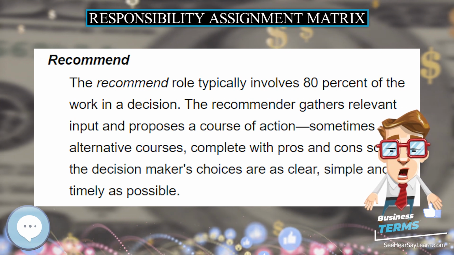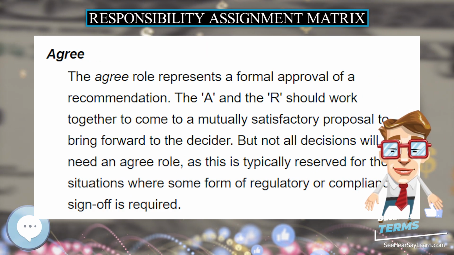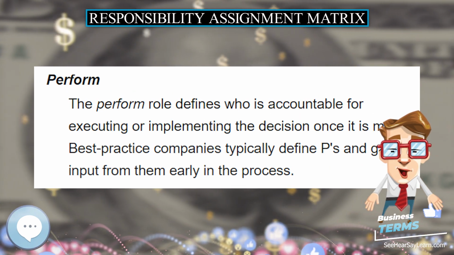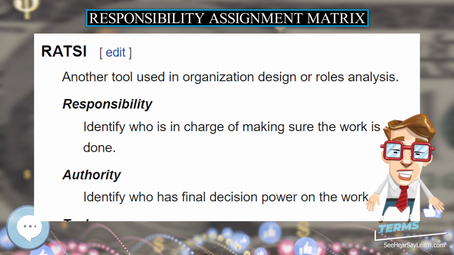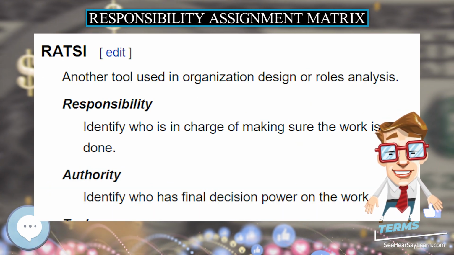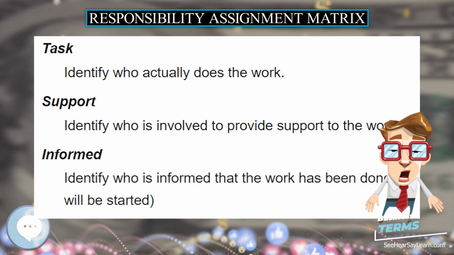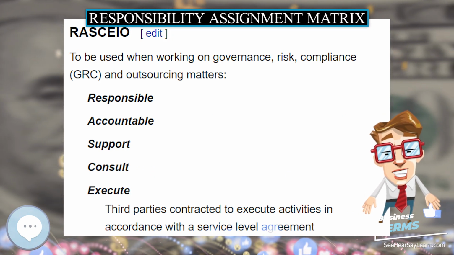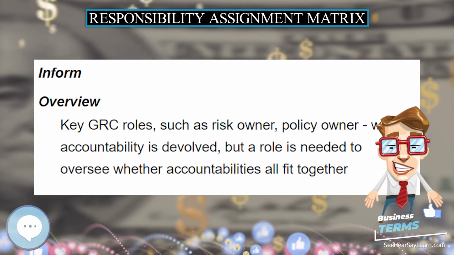Alternatives. There are a number of alternatives to the RACI participation types: PARIS, PAXI, RACI or ASIC, RACI versus CAIRO, DACI, RAPID, RACI, DRACI, PDQA, DCI, RACI to be used when working on governance, risk, compliance, GRC, and outsourcing matters. Variations. There are also a number of variations to the meaning of RACI participation types: RACI, alternative scheme, RACI, decisions.